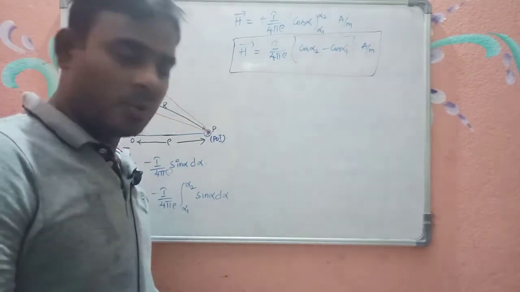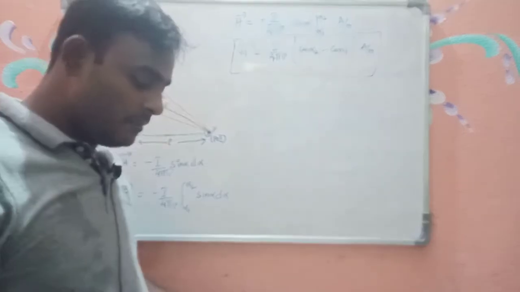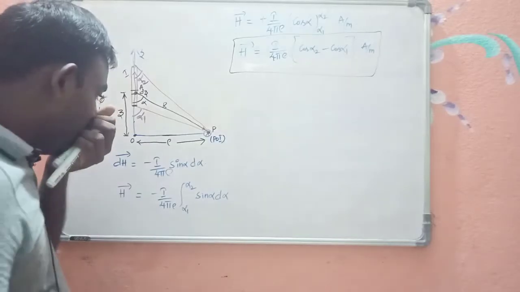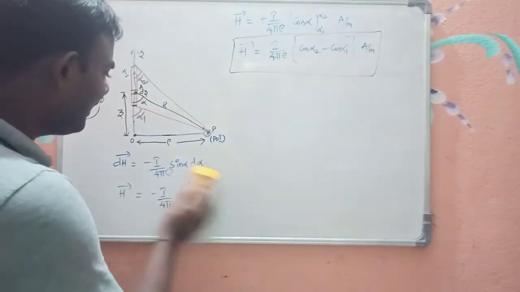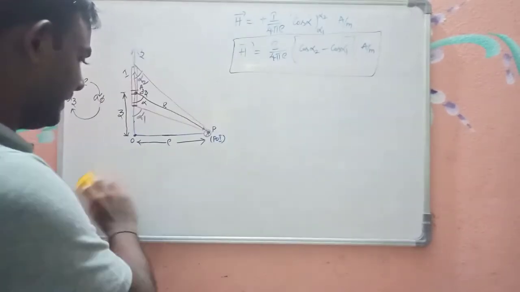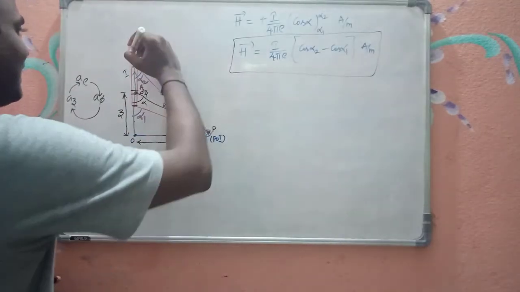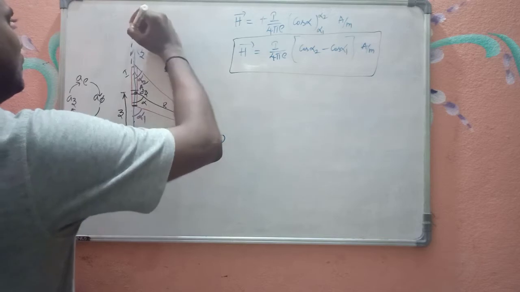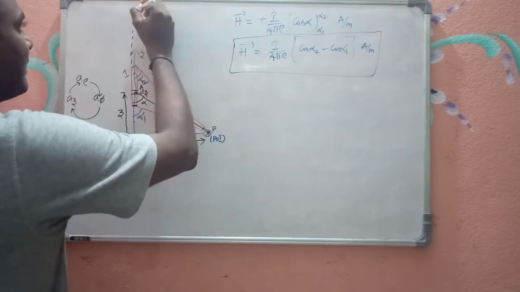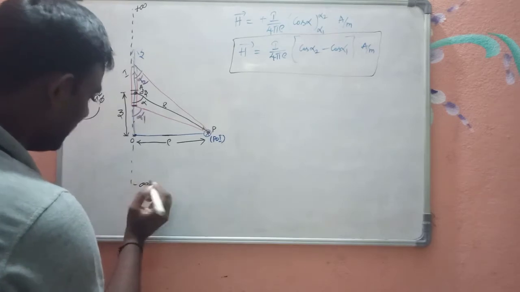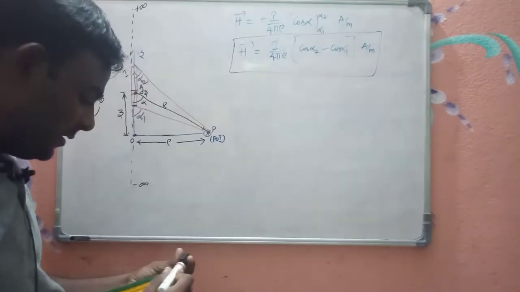So now I want to extend this expression to infinite current carrying conductor. Let us understand about the infinite conductor. See, when this conductor length increases, it moves towards plus infinite and it moves towards minus infinite. Now let me write here for simple understanding.